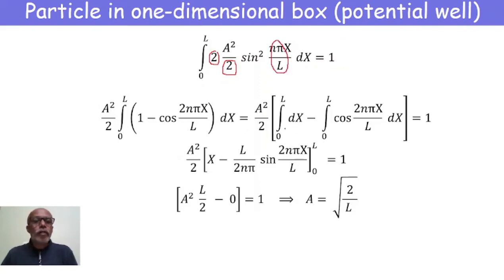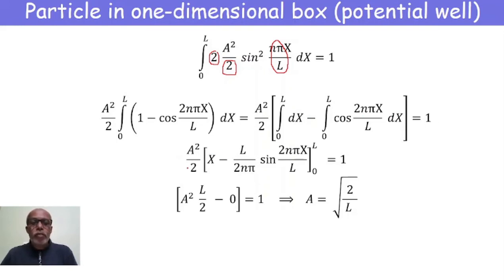Now simplifying, A²/2 is taken outside, and this is now 2 sin²θ. This is in the form of 2 sin²θ, and that can be rewritten as 1 minus cos 2θ, that is 1 minus cos(2nπx/L) into dx. Again simplifying, A²/2 into integral of 1 dx, that is dx, between the limits 0 to L, minus integral 0 to L of cos(2nπx/L) dx.